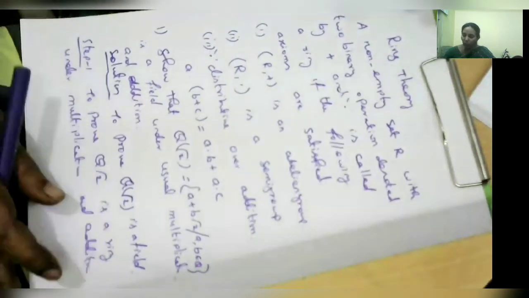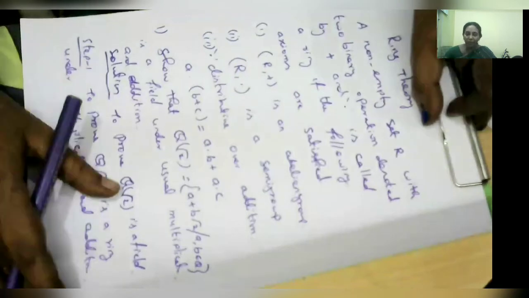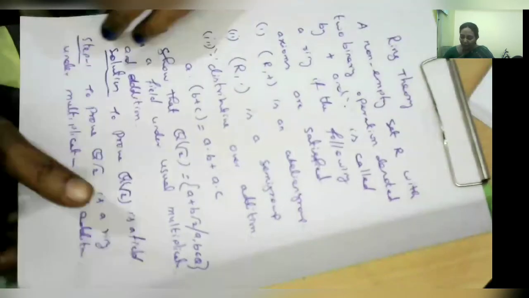Let us see the first axiom. The first axiom is R comma plus is an abelian group, but here we are proving it for Q root 2. So first axiom: Q root 2 is an abelian group under addition.